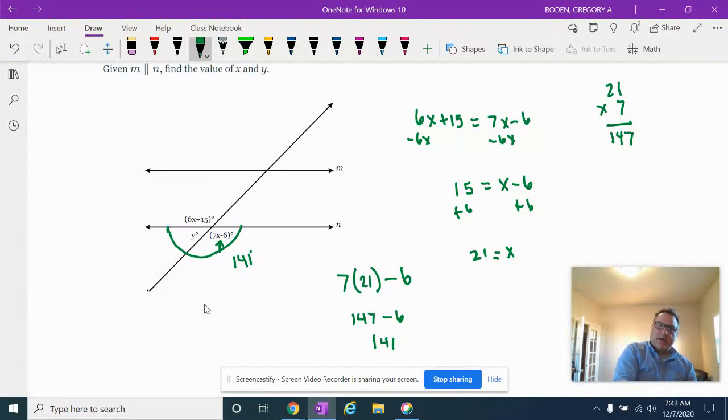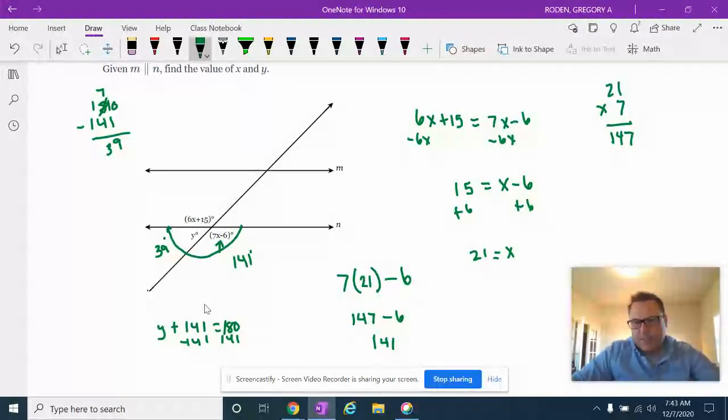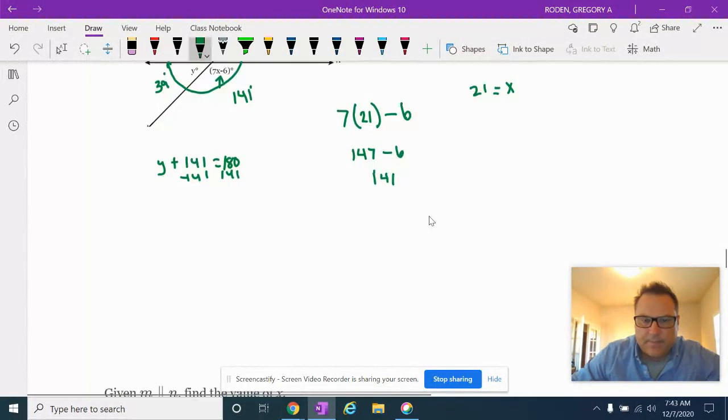They're a linear pair. So now I can say that y plus 141 equals 180. And then I can just subtract 141 from both sides. So I get 180 minus 141, which is 39. So y equals 39. And if I did my math right, 39 plus 141 should equal 180 degrees.